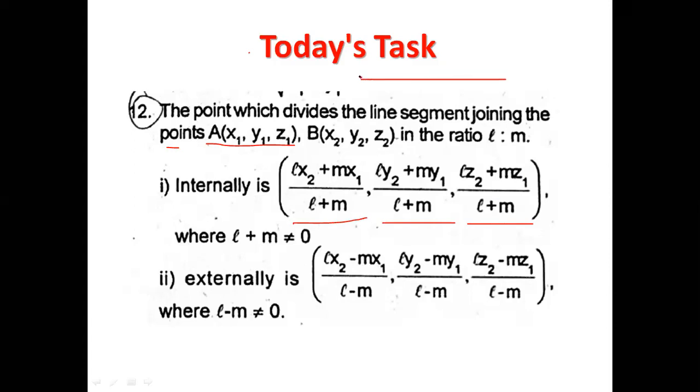These are the 2 points A and B, and this is the point.